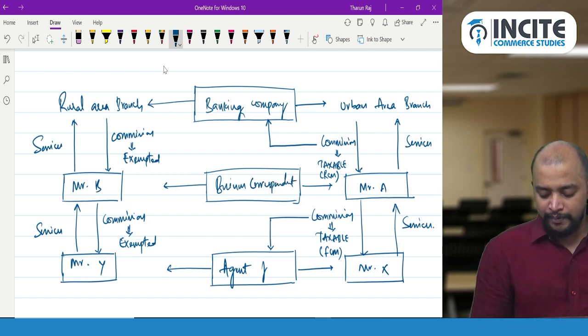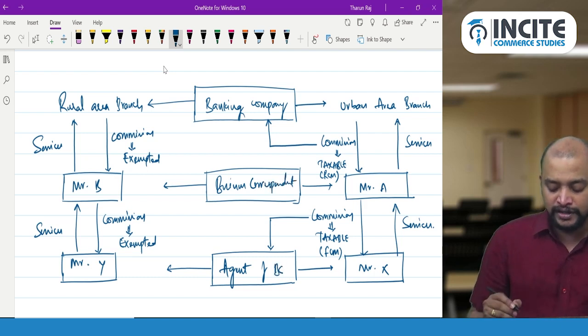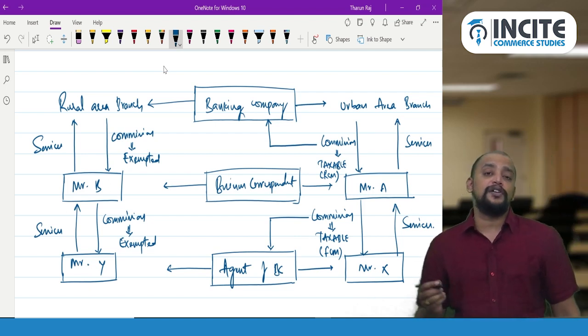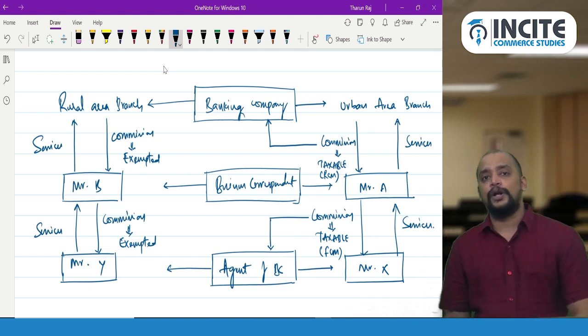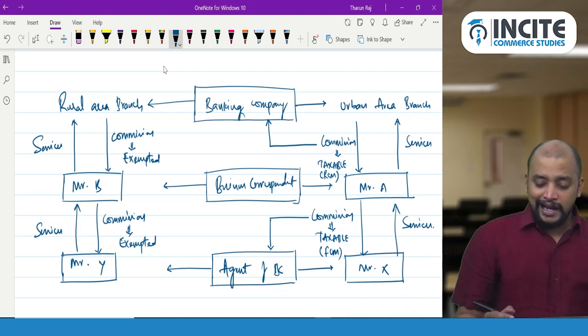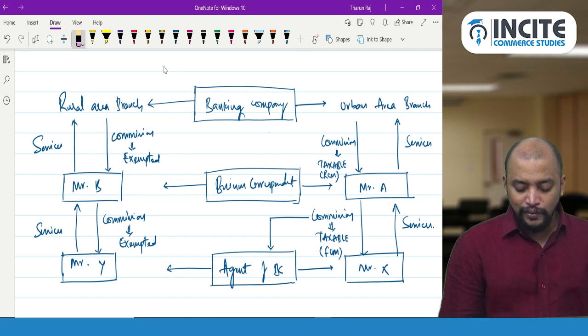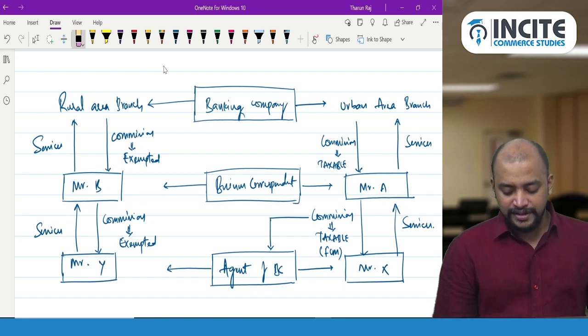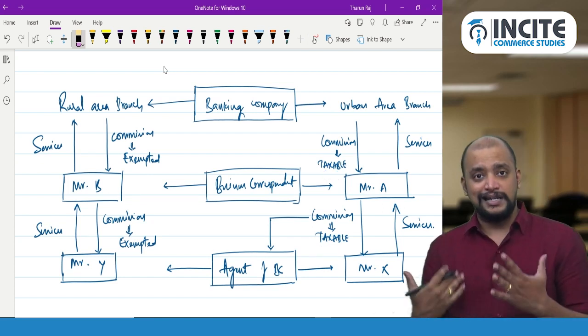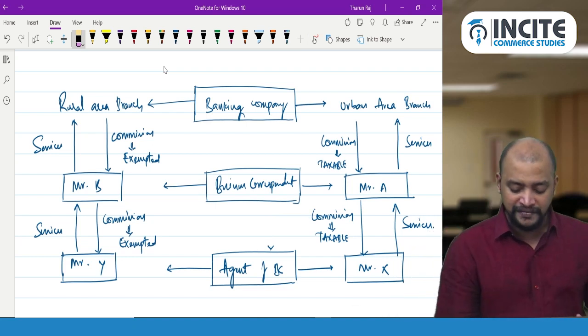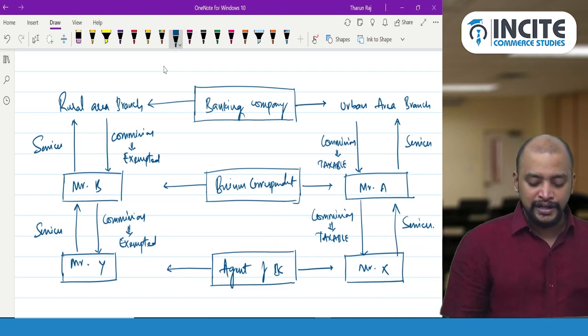to banking company or agent of business correspondent to business correspondent working for rural area operations is exempted, no doubt about that. Whereas in case of urban area, it will be taxable, but who will pay GST? So that differs. So wherever here FCM comes, that is RCM. Wherever RCM comes, that will be FCM. So exactly opposite. So it changes.